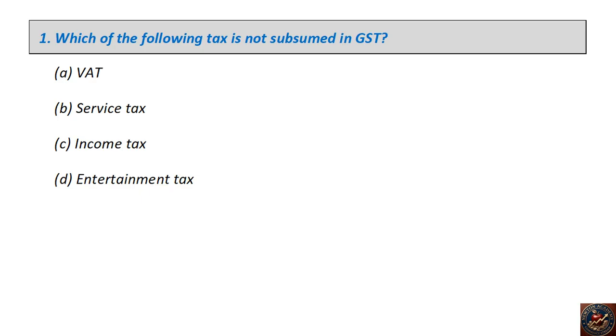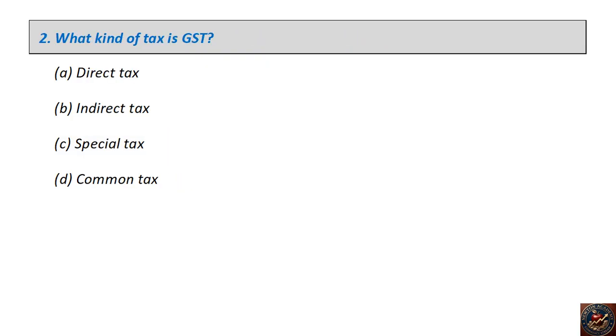Which of the following tax is not subsumed in GST? VAT, service tax, income tax, entertainment tax. The right answer is income tax. What kind of tax is GST? Direct tax, indirect tax, special tax, common tax. The right answer is indirect tax.